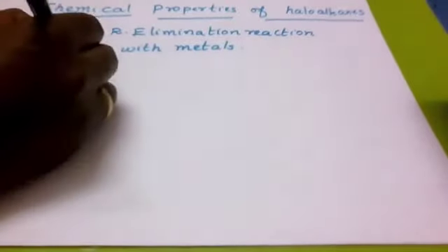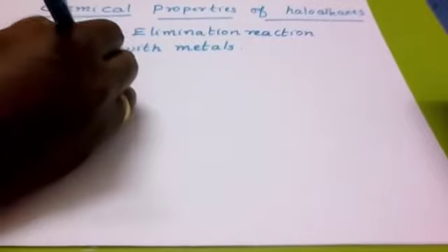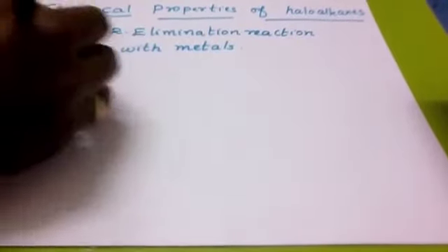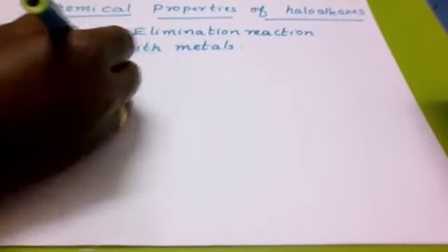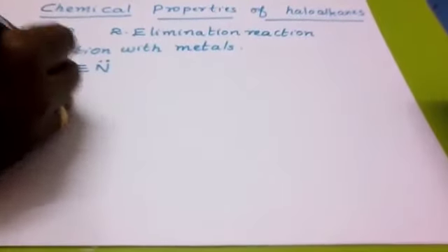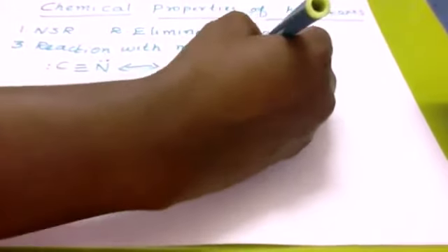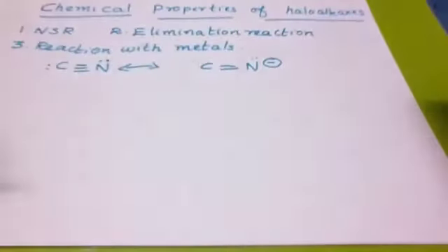What is the formula of cyanide? C triple bond N. That is cyanide. In this cyanide, nitrogen has a lone pair of electrons, and carbon also has a lone pair of electrons. It has two resonance structures. The other one is C double bond N, where nitrogen has the lone pair as well as the negative charge, so it is electron rich.